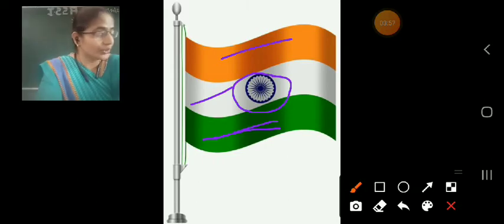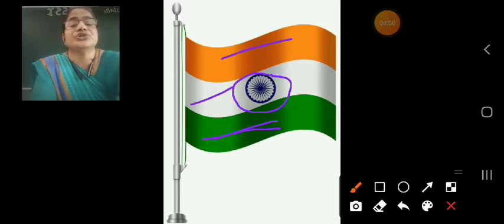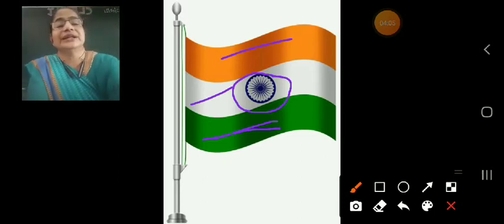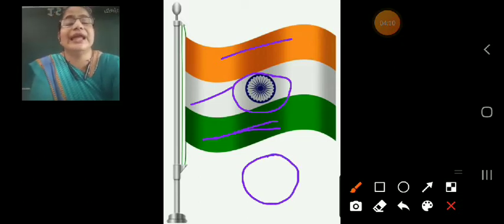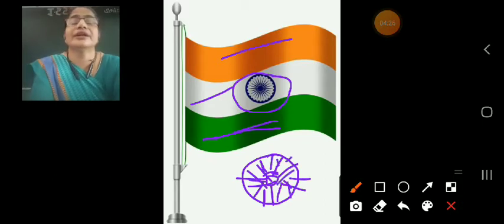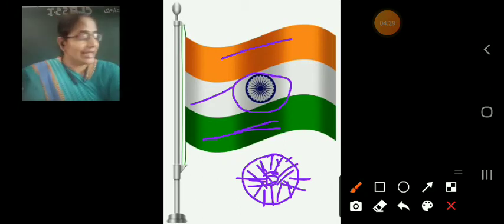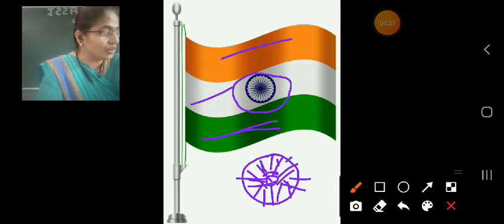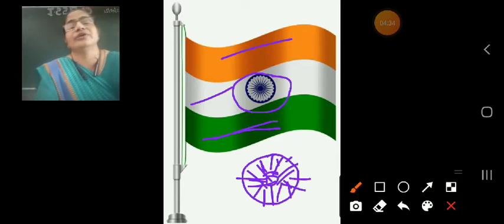And also there are 24 spokes. Spokes means, you can see in the center one blue color wheel, and there are 24 spokes. How many spokes are there? There are 24, and each spoke represents an hour.